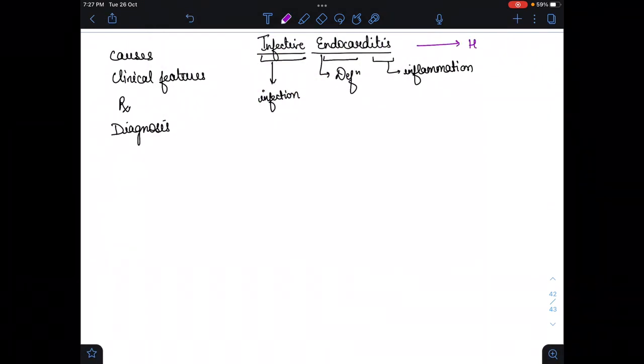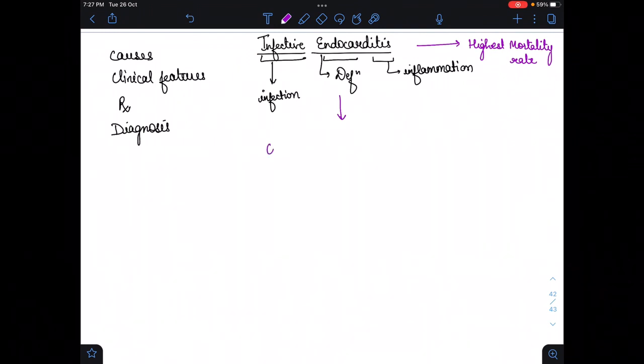Please remember it. Now, for written purposes, let's write its definition.